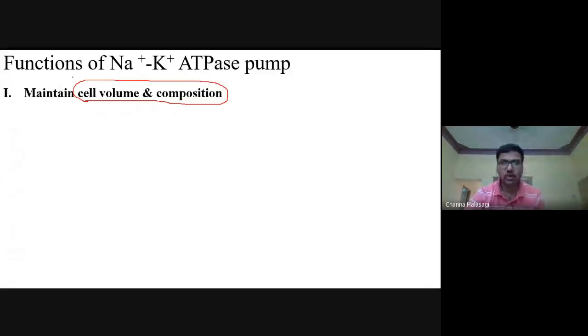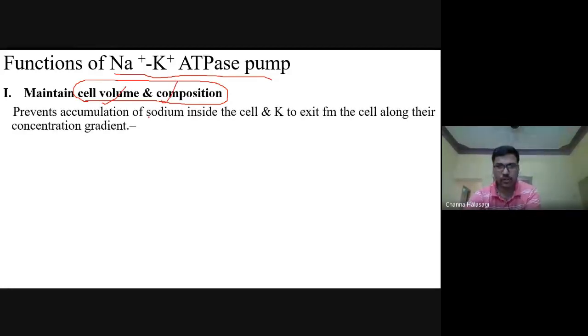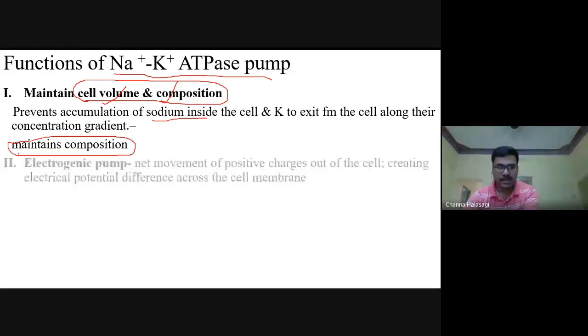Why? Because of the presence of the sodium potassium ATPase pump. That is the one which is important in maintaining volume as well as the composition. It prevents the accumulation of sodium inside, so by maintaining the composition of various ions, the cell volume is maintained.